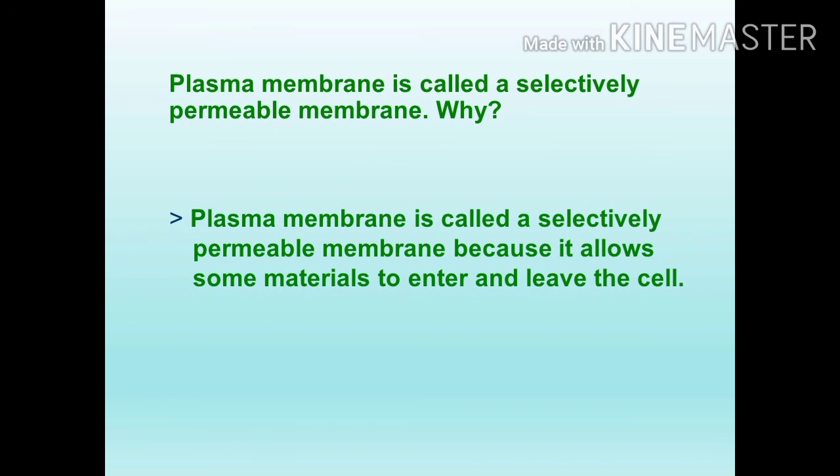Then the plasma membrane is called a selectively permeable membrane. Plasma membrane is called a selectively permeable membrane because it selectively allows the materials to enter and leave the cell. So plasma membrane is called a selectively permeable membrane.